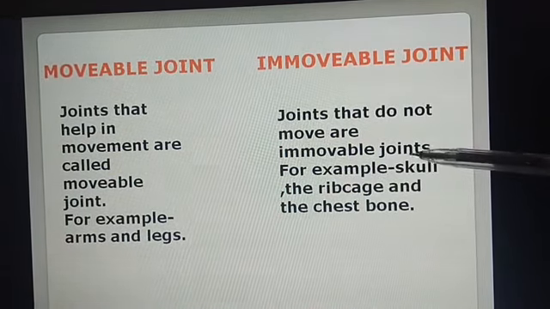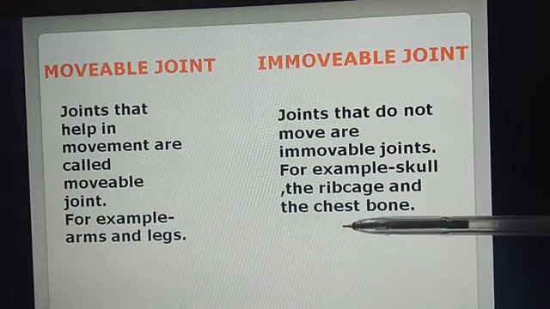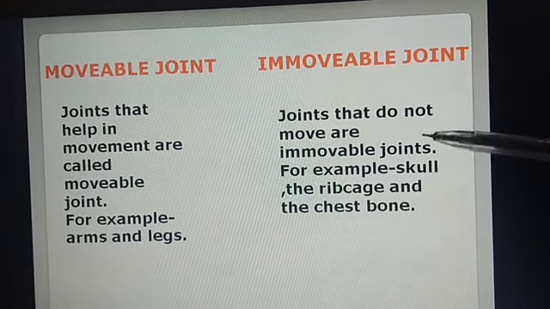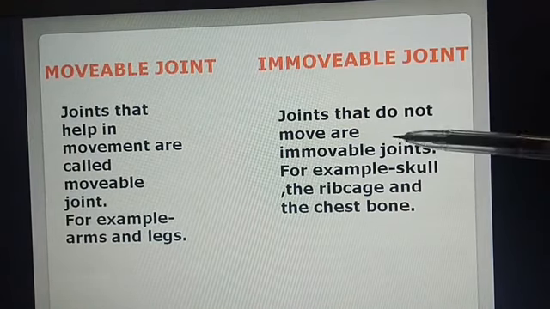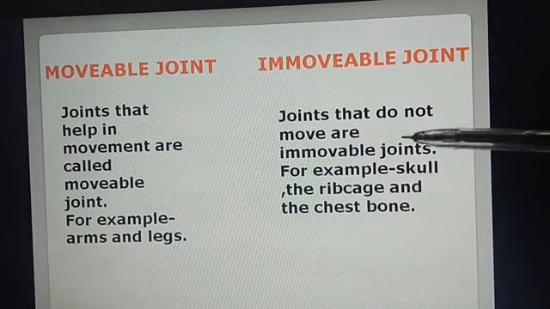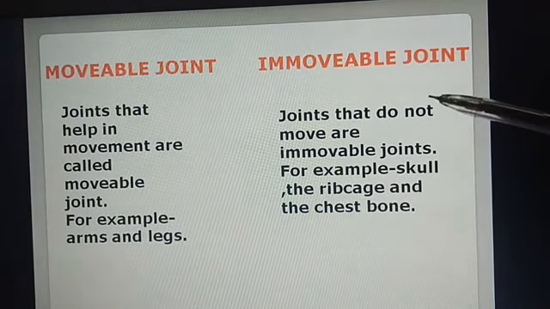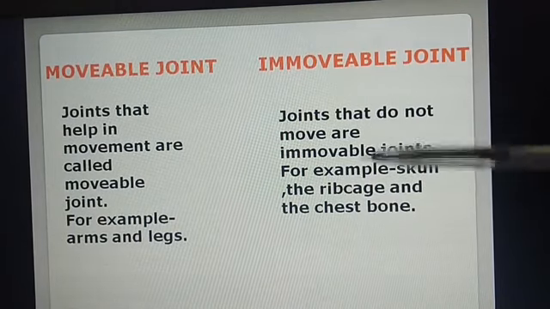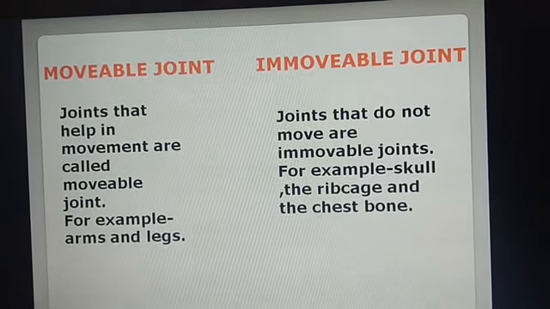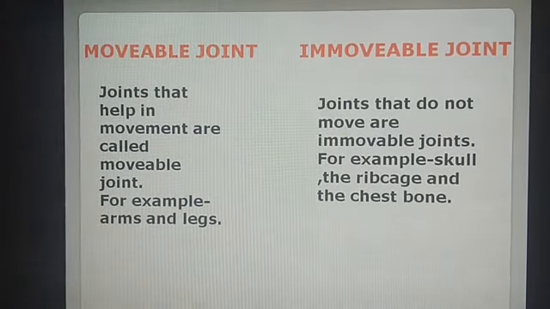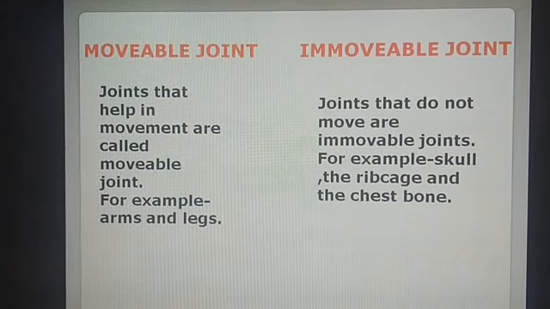Immovable joints, joints that do not move, are called immovable joints. For example, skull, rib cage and chest bone. As you all know, the skull is made up of 22 bones, but all the 22 bones are interlocked to each other. That is why they are not moving. So they come under immovable joints. There are mainly four types of movable joints, that are hinge, ball and socket, pivot and gliding joints.